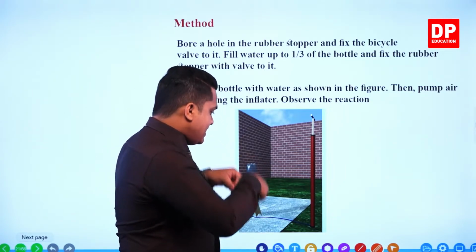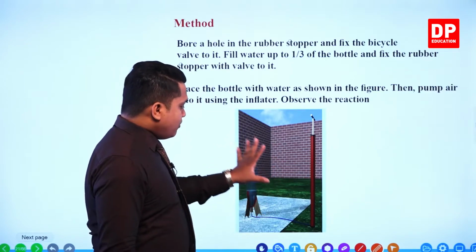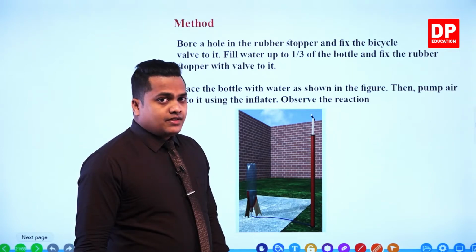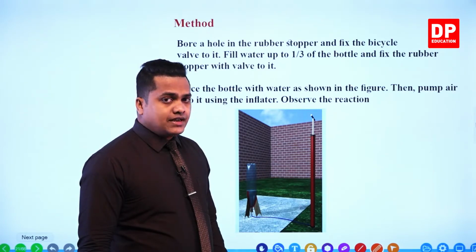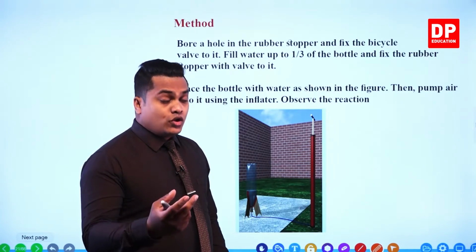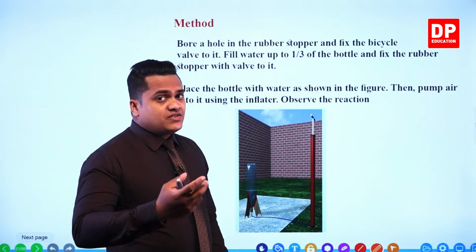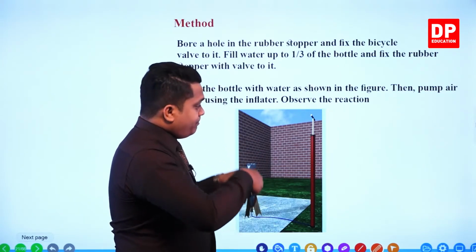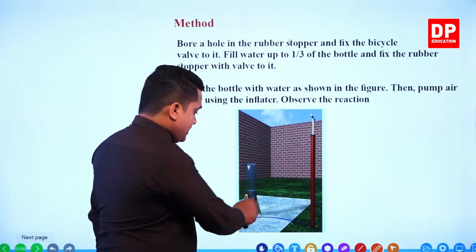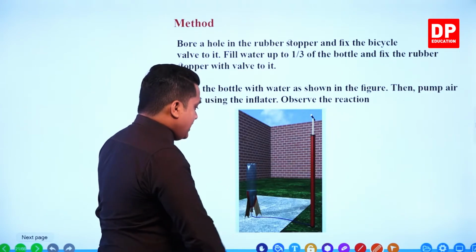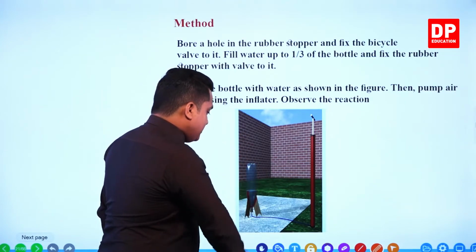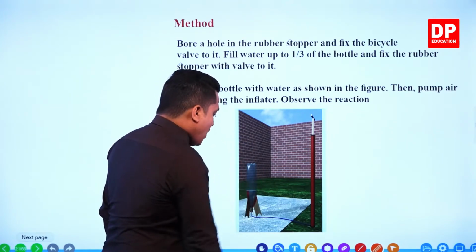Upon providing air particles into the bottle, at a certain time the air particles contained within the bottle occupy a certain space, and that space will not be enough as you pump more and more air particles. In that case, this plug would come out and the air particles within the mega bottle will push this water downward.